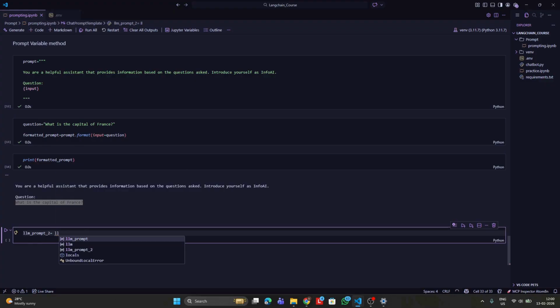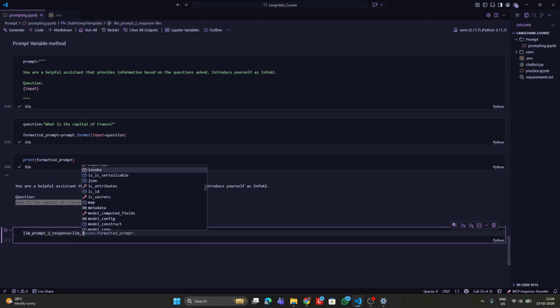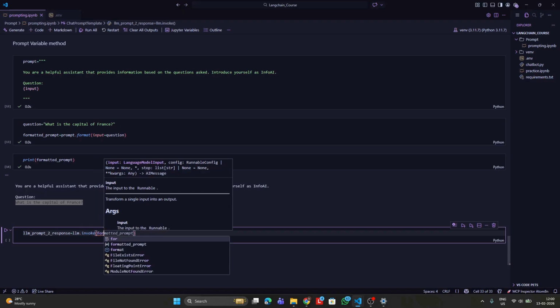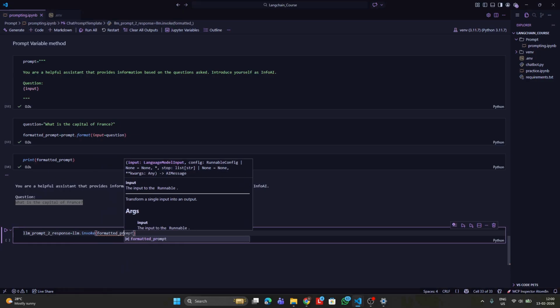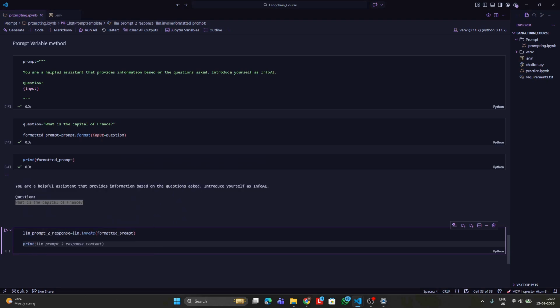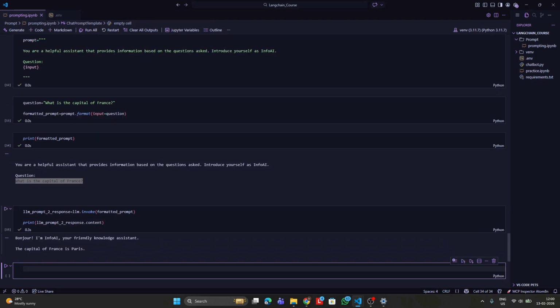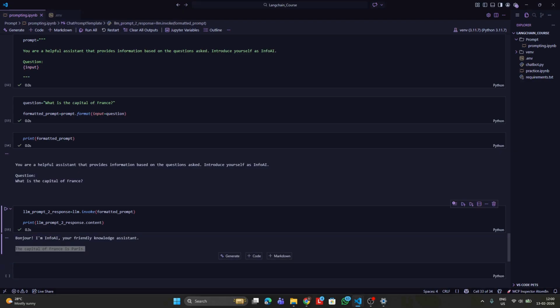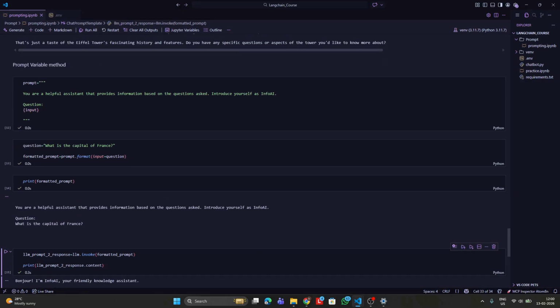So we can do something like prompt 2 response is equal to LLM dot invoke. Inside LLM dot invoke, we need to paste the formatted prompt. And we will print this response content. When you print this, yes, you can see here: Bonjour, I am Info, your friendly knowledge assistant. The capital of France is Paris. So this is how we are using the prompt variable method.